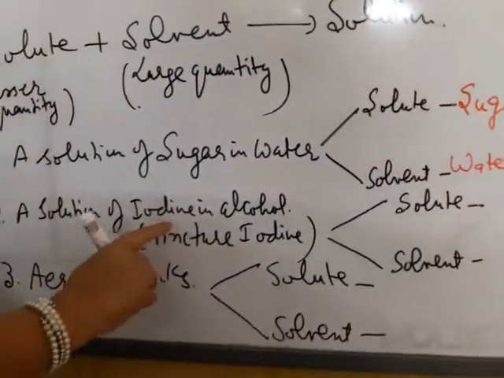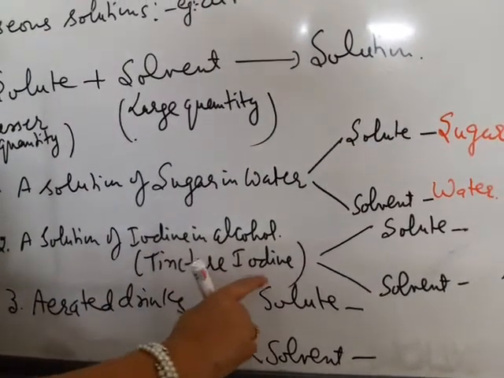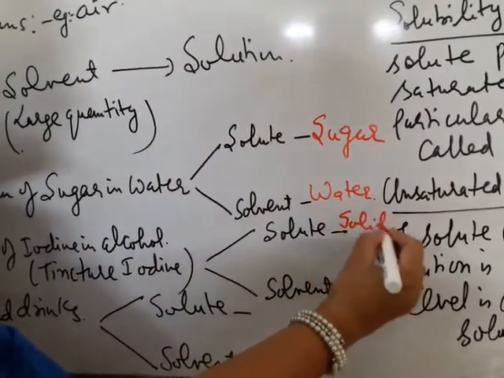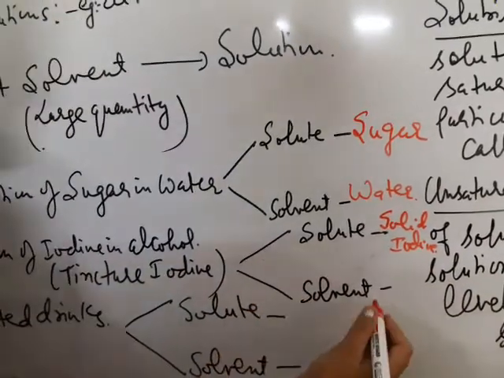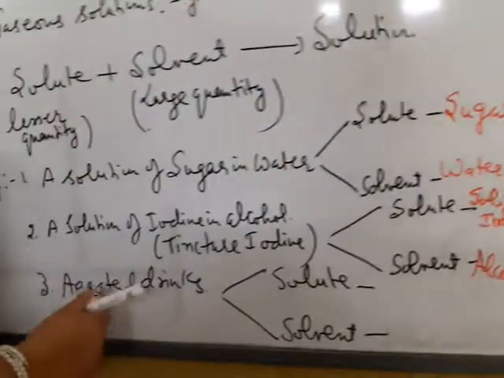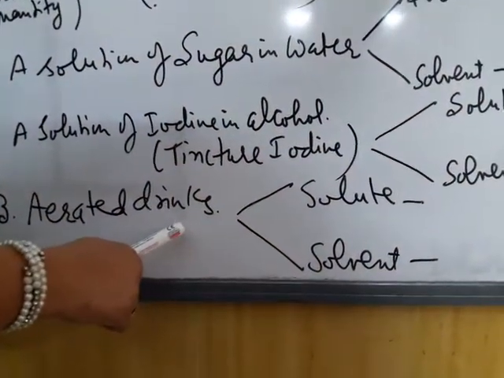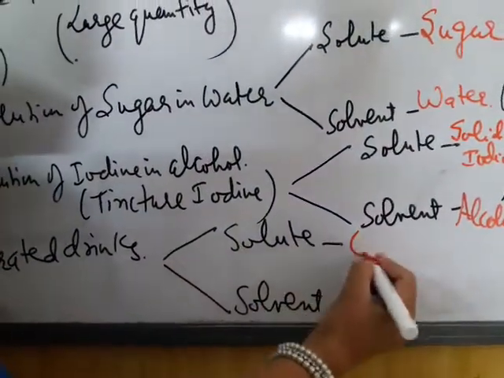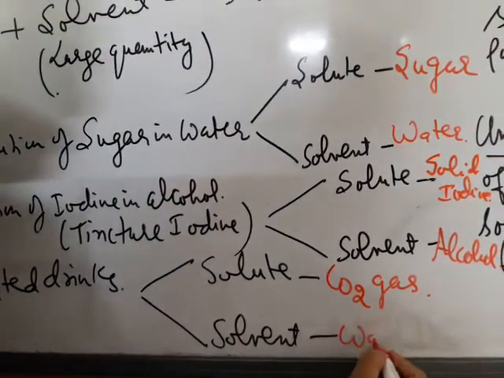A solution of iodine in alcohol we commonly call tincture iodine. Here solute is solid iodine and solvent is alcohol. Third is aerated drinks. Whatever cold drinks we drink, Coca-Cola or something else. Here solute is carbon dioxide gas and solvent is water.